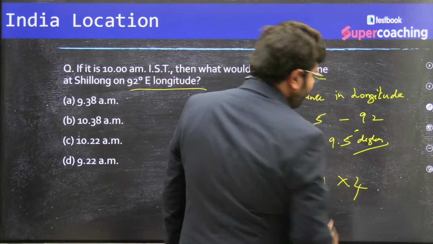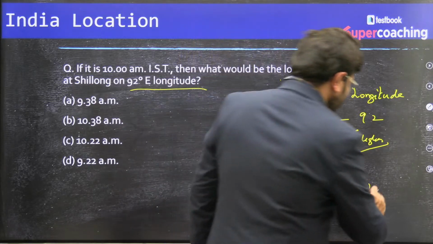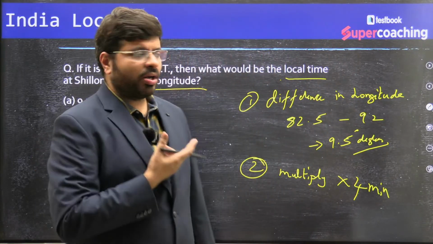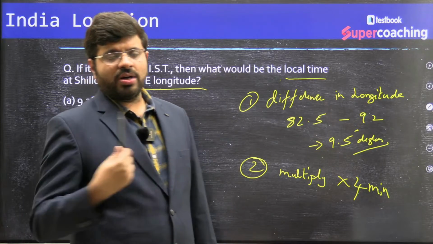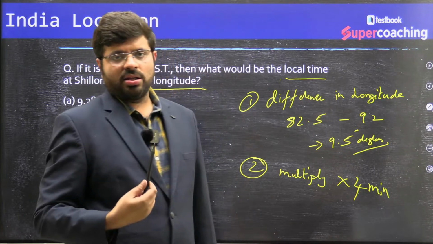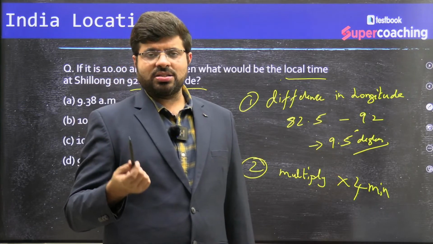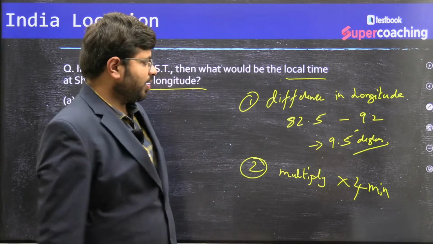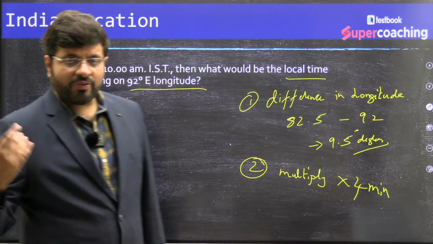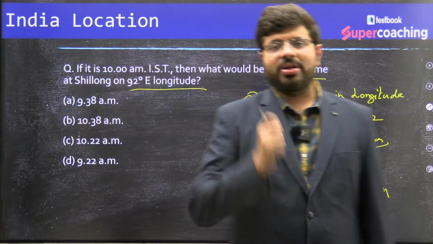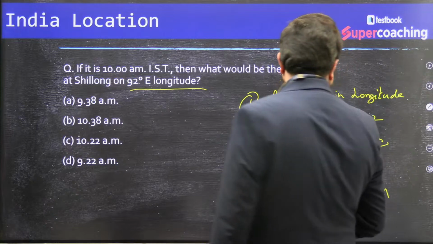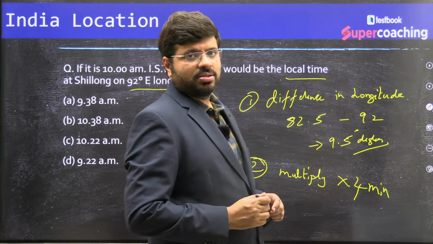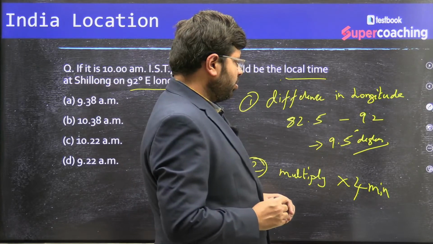For every variation of 1 degree of longitude, you have 4 minutes of variation, no? 360 degrees of longitude, it will take around 24 hours to complete the 360 degrees, 180, 180. For 24 hours, it will take 360 degrees. Then for 1 hour, how many degrees? For 1 degree, how many minutes? If you calculate, moving 1 degree of longitude will take around 4 minutes. So calculate 9.5 into 4, how much? Right? 9 fours are 36, right? 9.5 into 4.